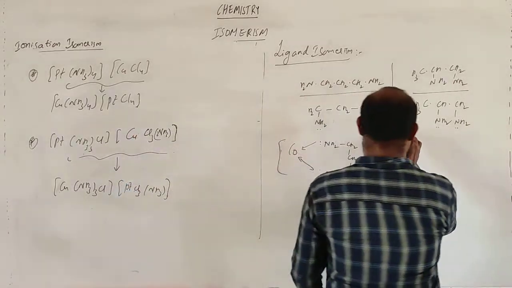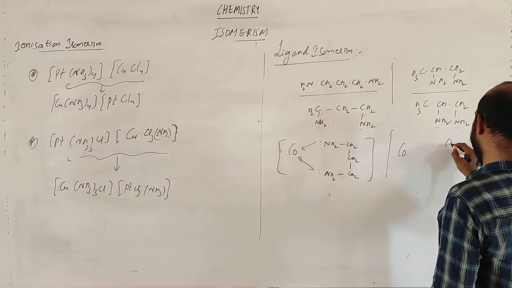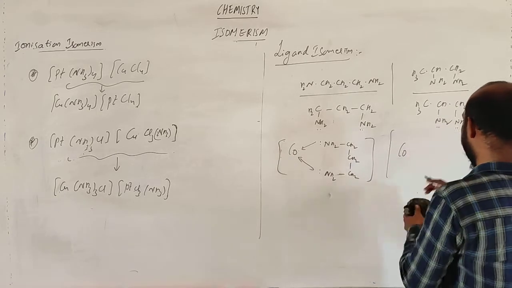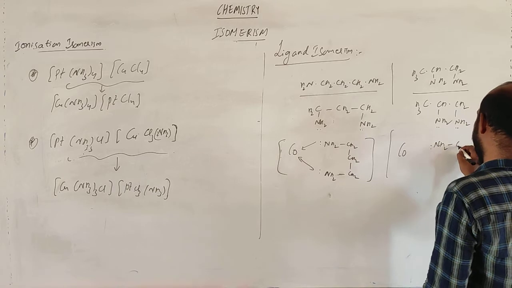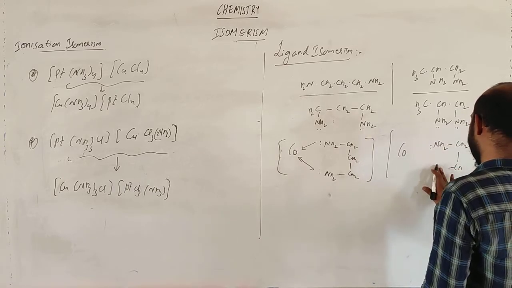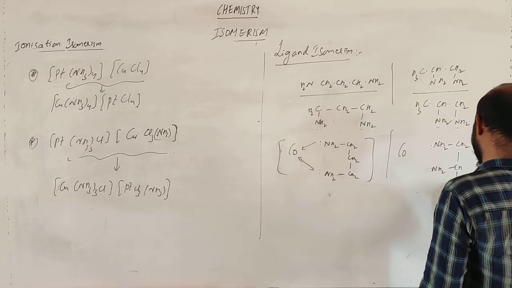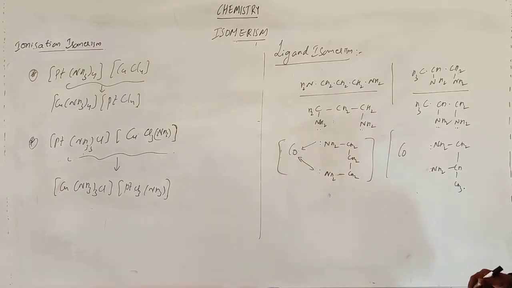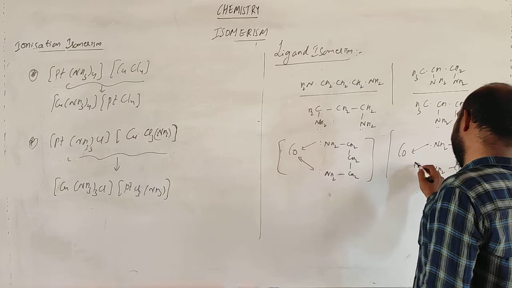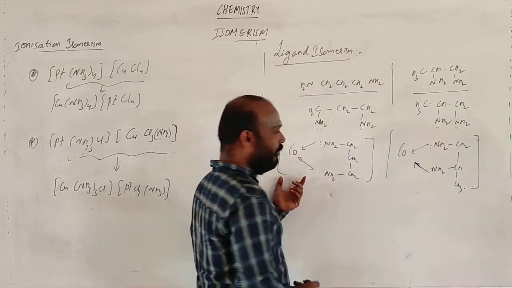The same thing I am doing, one more complex I am taking with Co, with a molecule CH2, NH2, the linkage is like this. So this is one complex, this is another complex.